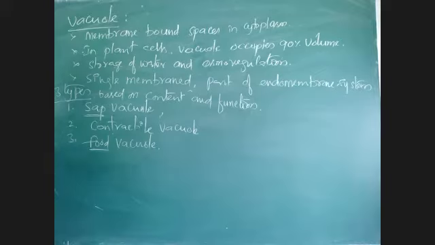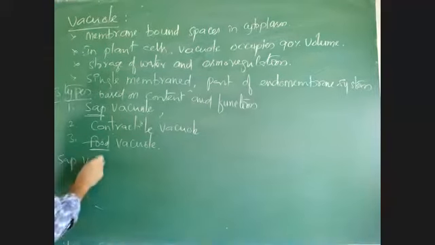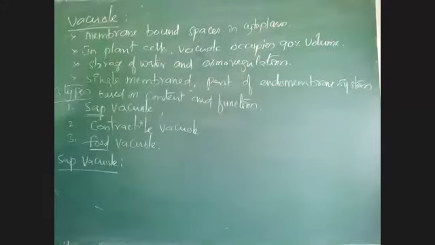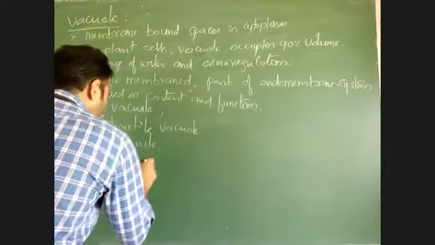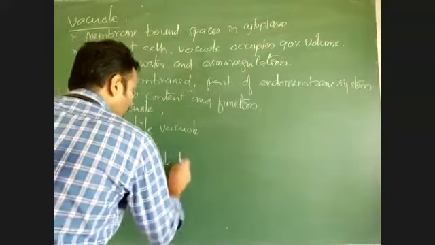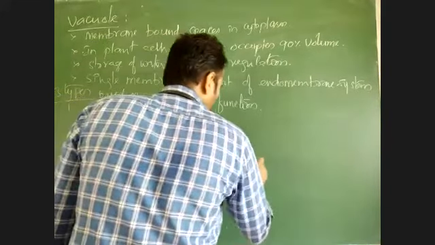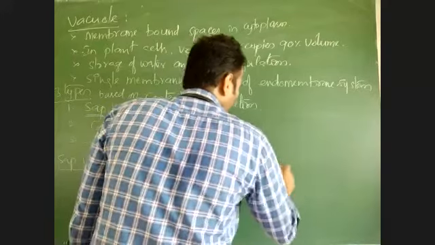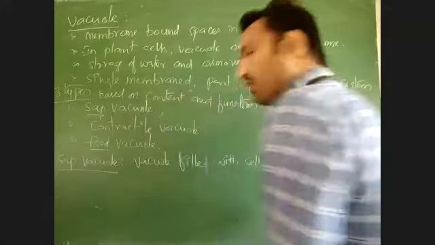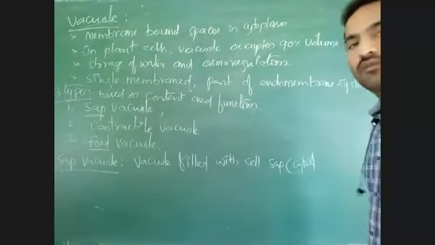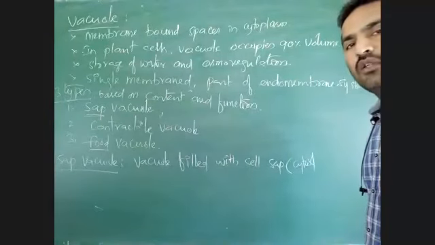Then see the first one, sap vacuole. What does sap vacuole mean? Sap vacuole is a vacuole filled with cell sap. Sap means what? Here we can say cytosol. Cytosol, nothing but water, is there.